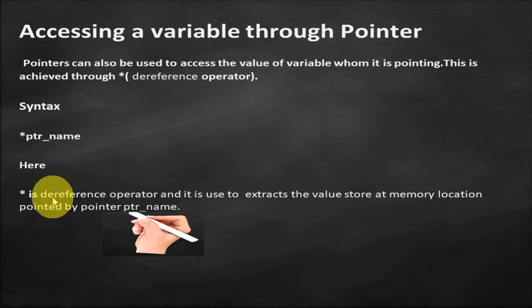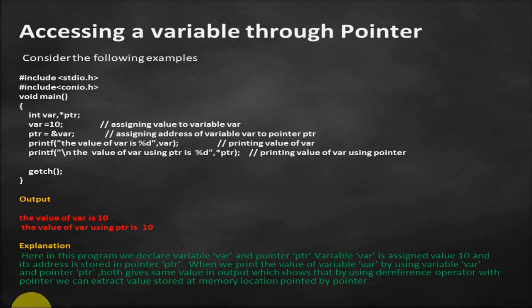Okay, let's take an example. See, in this example I have taken a variable var and a pointer ptr, and I am assigning a value 10 to this variable, meaning the 10 will be stored in this variable. Now I am assigning the address of this variable to this pointer. Okay, now in the first printf statement I am printing the value of this variable, and in the second printf statement I am printing the value of this variable by using the pointer. Okay, and for this purpose I have used the dereference operator.